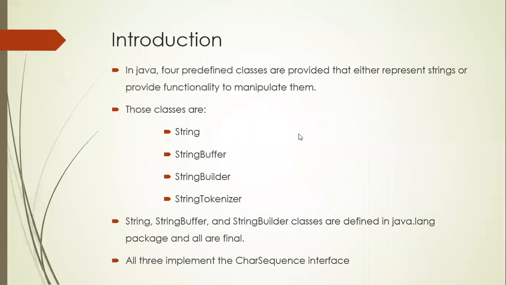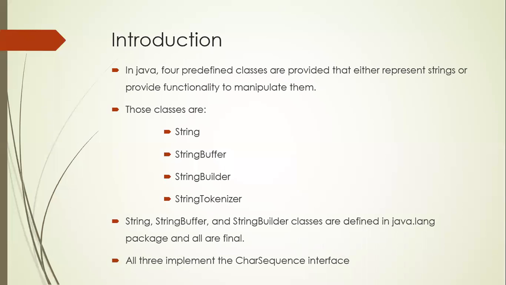In Java, there are 4 predefined classes to create as well as to manipulate strings. Manipulate in the sense of performing some operations on the string.